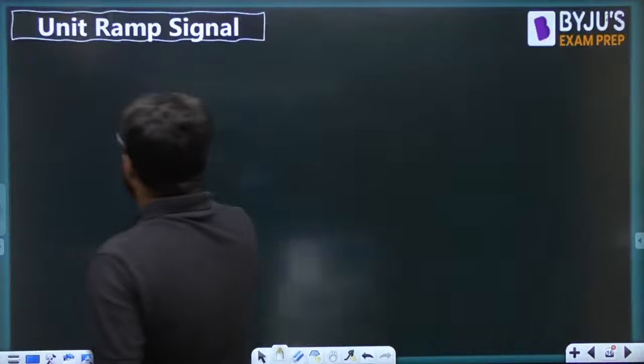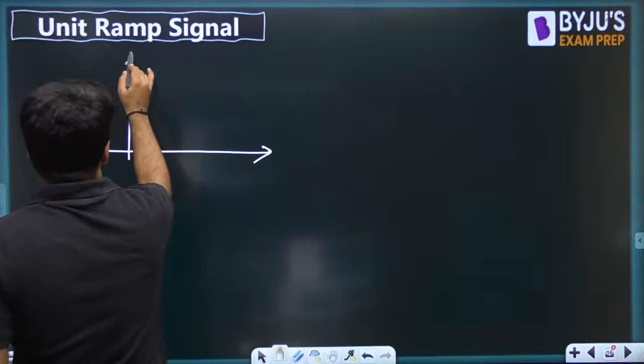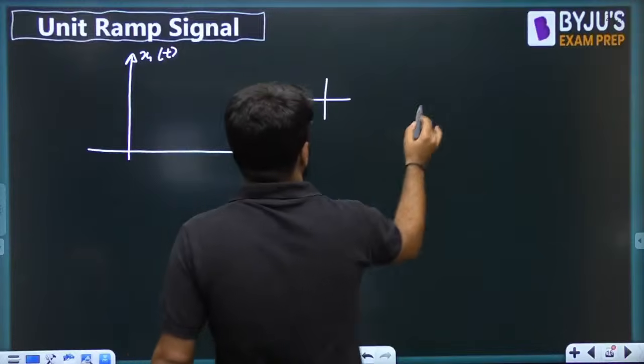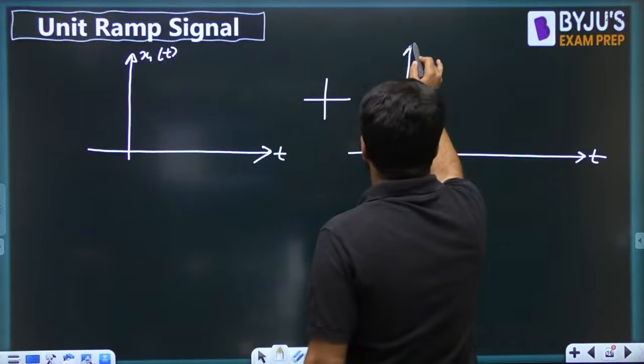Before I add up these two signals, let me have a quick sketch of these two individually.